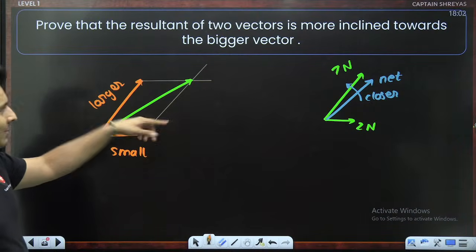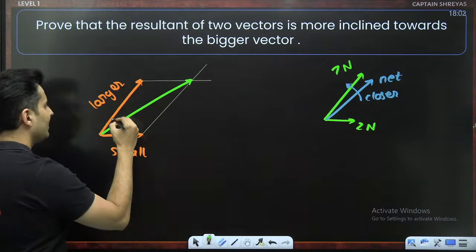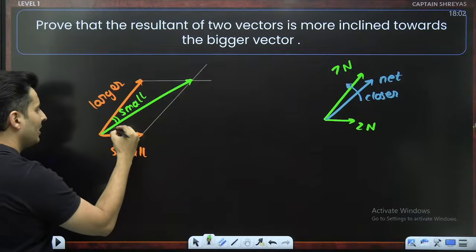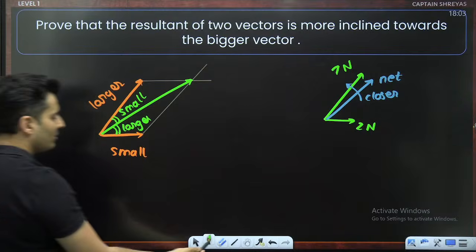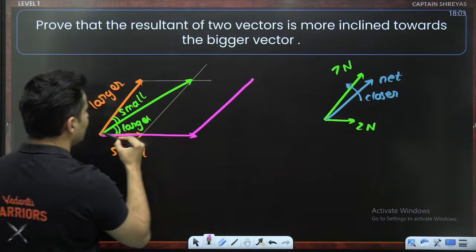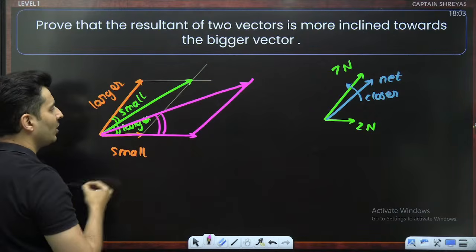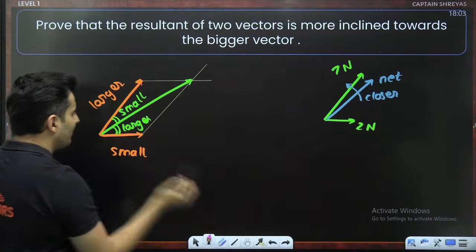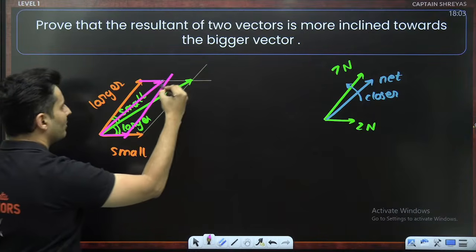Inside a parallelogram, remember, the one where the side is larger, obviously, this angle will be small. The one where the side is small, you will see this particular angle will be the larger angle. You can guess this very easily. Imagine if this side were to become like this, then the parallelogram will become like this, and then the diagonal will come here. So the moment this side becomes large, this angle will become small, and this angle will become large. So definitely, it makes sense that if this was even smaller, then your parallelogram would have been only like this. Your resultant would be here.